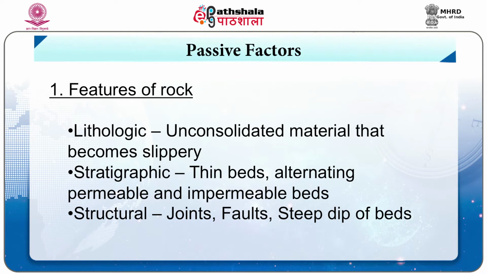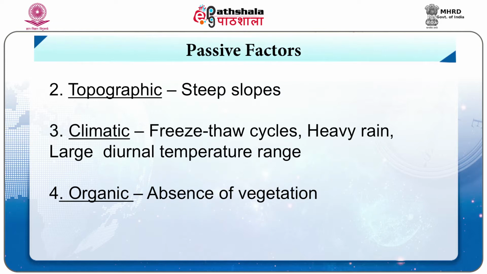Types of factors. Lithogenic, which include unconsolidated, weak, slippery material. Stratigraphic, which include thin, bedded alternation of weak and strong rocks. Structural, dense joints, faults, steeply dipping beds. Topographic, including vertical or steep slopes. Climatic, which include large annual and diurnal temperature ranges, freeze-thaw cycles, heavy rains, and finally we have organic, which is scarcity of vegetation.